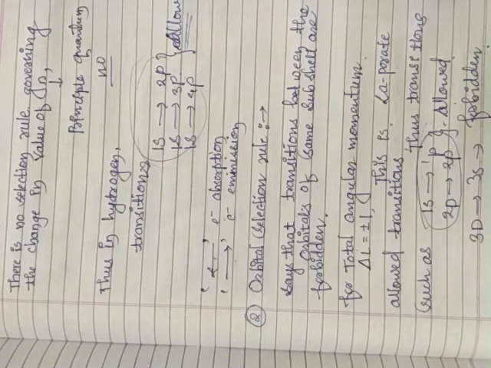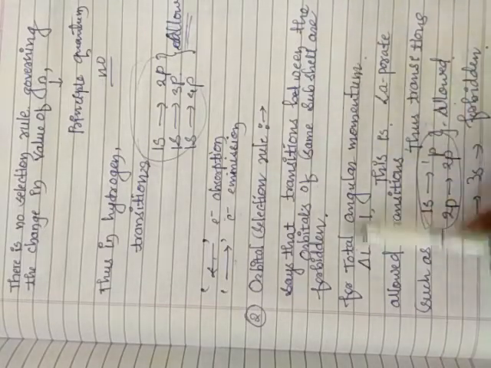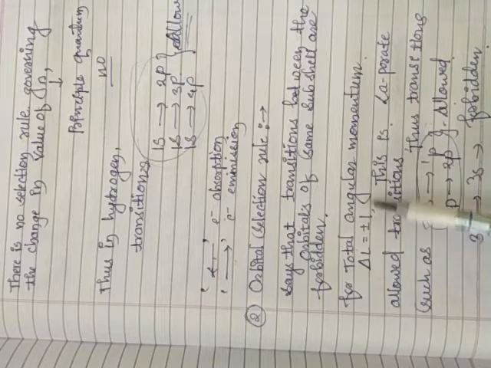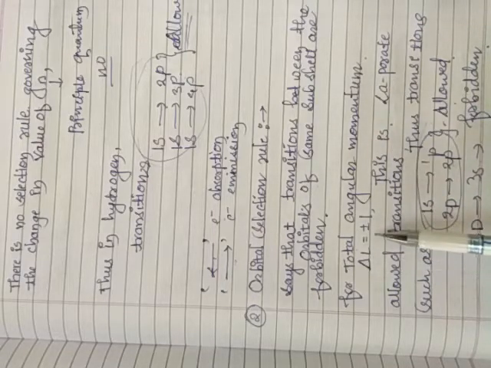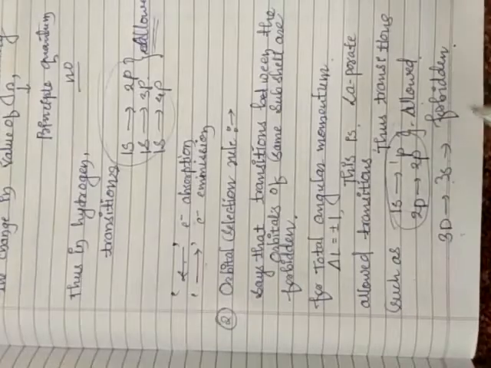Now let's see the second rule, the orbital selection rule. It says that transitions between orbitals of the same subshell are forbidden. For total angular momentum, delta L is equal to plus or minus 1, and this is the Laporte allowed transition. Transitions such as 1s to 1p, 2d to 2p are allowed, but 3d to 3s are forbidden.